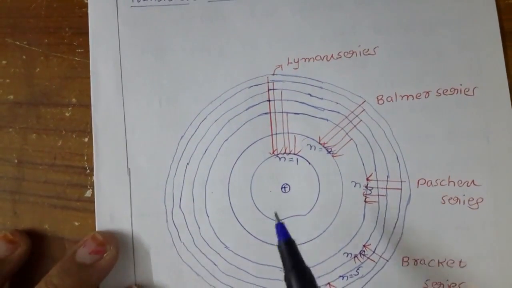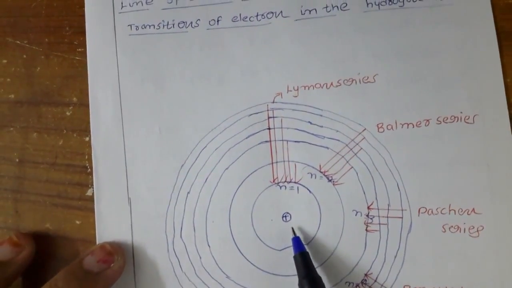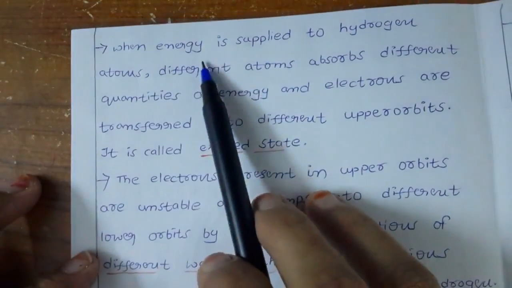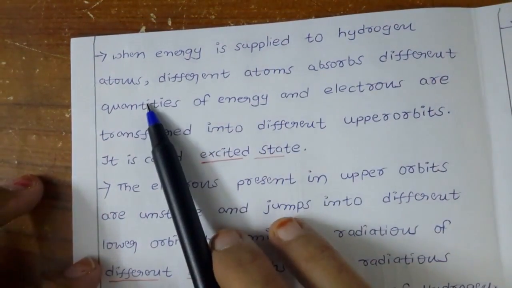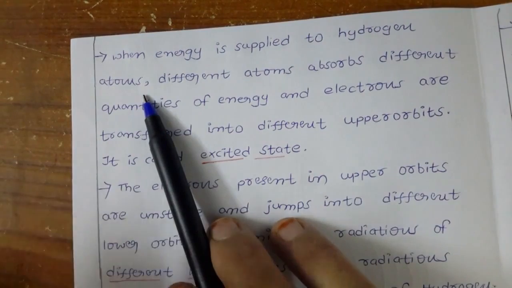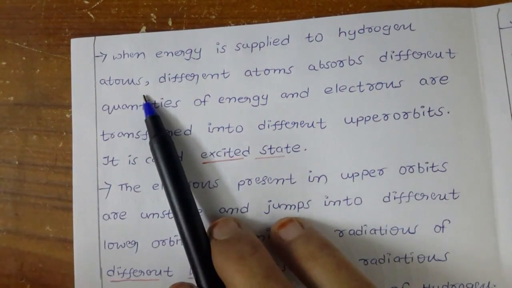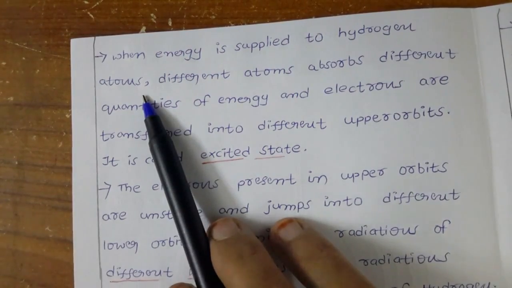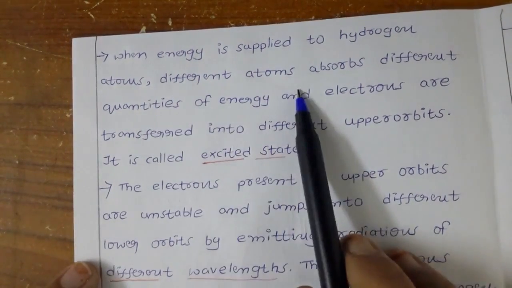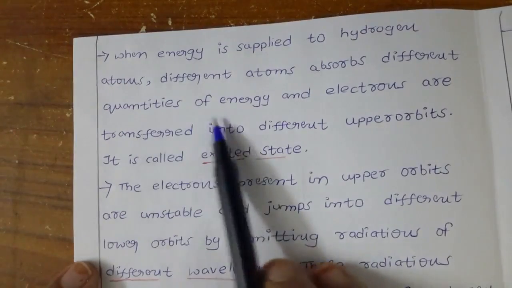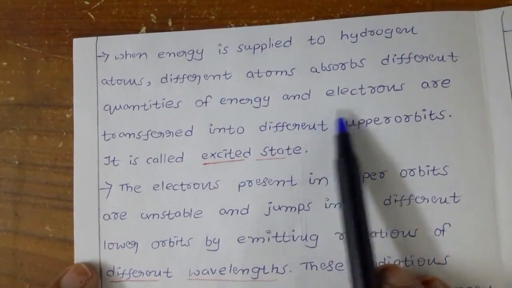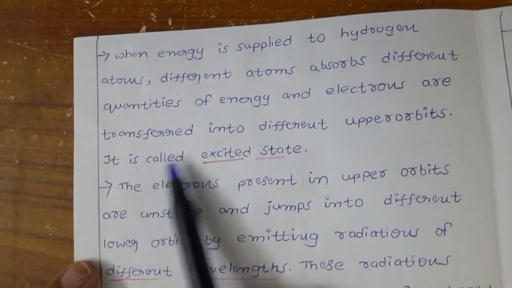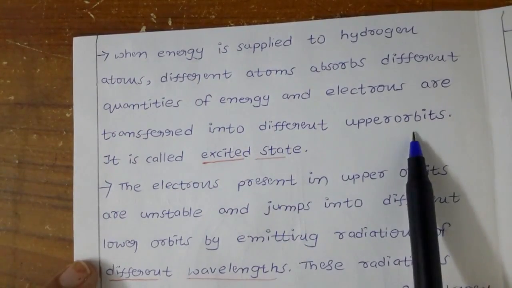When energy is supplied to hydrogen gas, we have so many atoms, not a single atom. Different atoms absorb different quantities of energy, and electrons are transferred into different upper orbits.